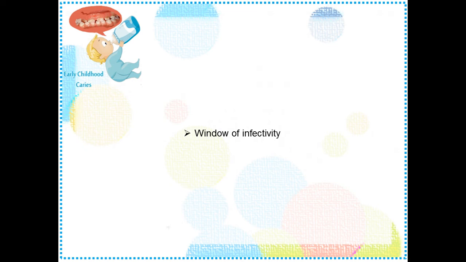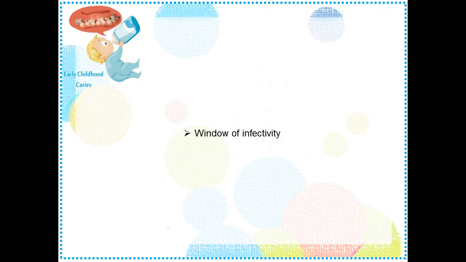And the second period will be when the permanent teeth start erupting. That will be around 6 years of age when the first permanent tooth enters into the oral cavity. But the source may be from reservoirs established in the primary dentition. So the first period of infectivity is a very crucial period. It will be around 7 to 24 months where all the primary teeth will be erupting one by one into the oral cavity.